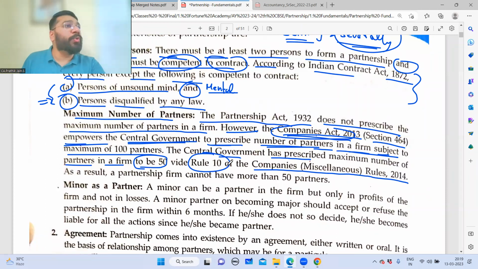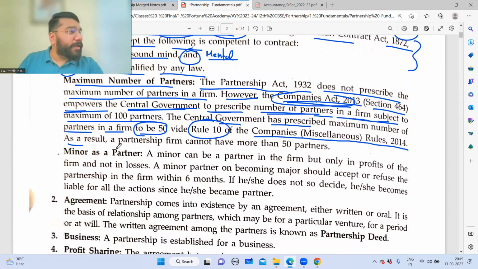Sir, do we need to remember this rule? No, not required. What you need to remember is 50 is the maximum limit. So the empowerment given to the central government is how much? 100. Out of that 100, how much has been prescribed by the central government? 50. This language is required. Law has empowered the central government with 100 as the maximum limit, in which the central government has prescribed how much? 50. That's all, guys. So in today's scenario, a partnership firm cannot have more than 50 partners.